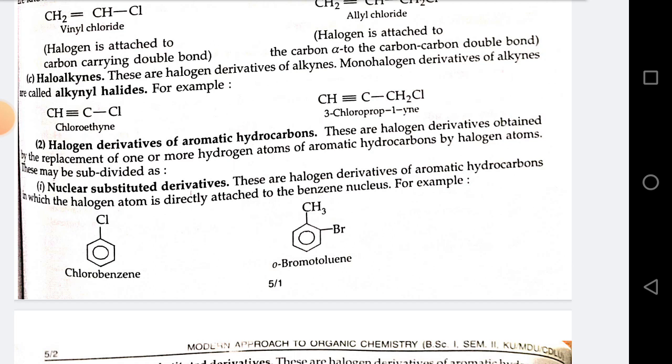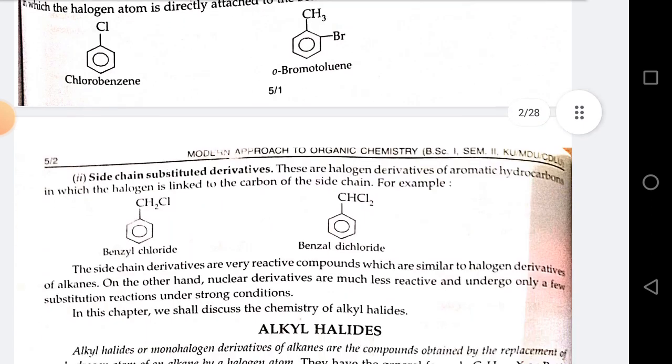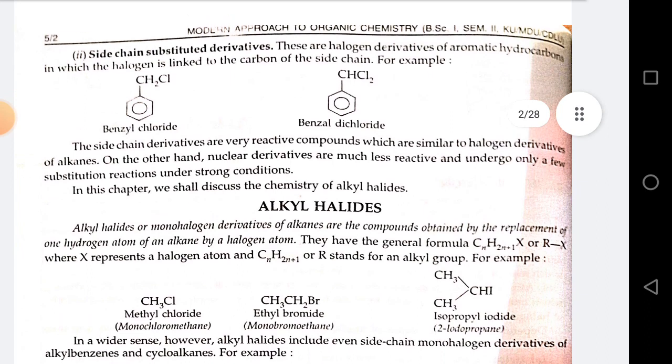These may be subdivided as nuclear substituted derivatives. These are halogen derivatives of aromatic hydrocarbons in which the halogen atom is directly attached to the benzene nucleus. For example, chlorobenzene, ortho-bromotoluene. Side chain substituted derivatives. These are halogen derivatives of aromatic hydrocarbons in which halogen is linked to the carbon of a side chain. For example, benzyl chloride, benzyl dichloride.